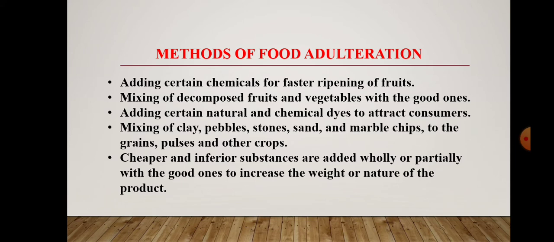Then there are different methods of food adulteration. It may be adding certain chemicals for the fast ripening of fruits, then mixing decomposed vegetables and fruits with the good ones, then adding certain chemicals or natural dyes to attract consumers, and mixing clay, pebbles, stones, sand, and marble chips into grains, pulses, and other crops. Then cheaper and inferior substances are added wholly or partially with good ones to increase the weight and the nature of the product.